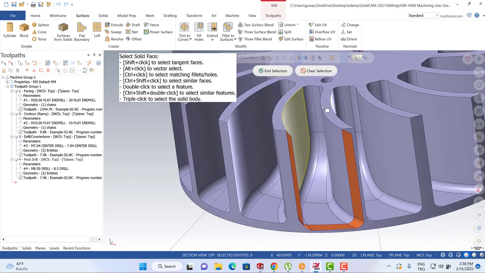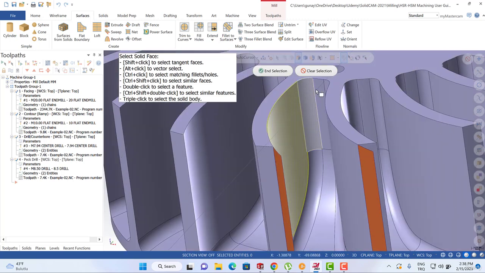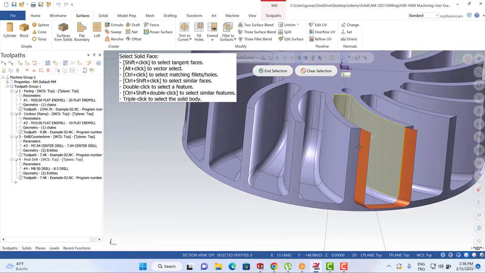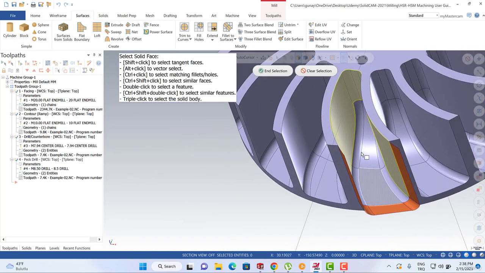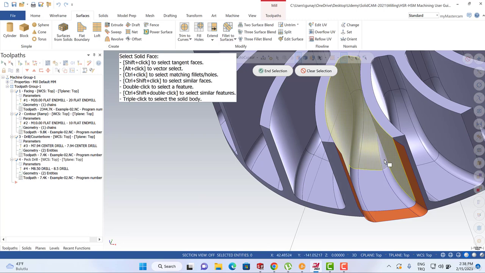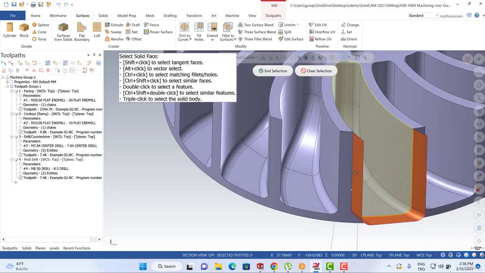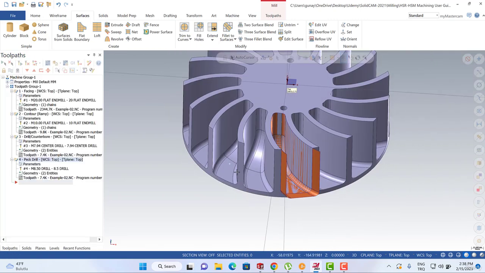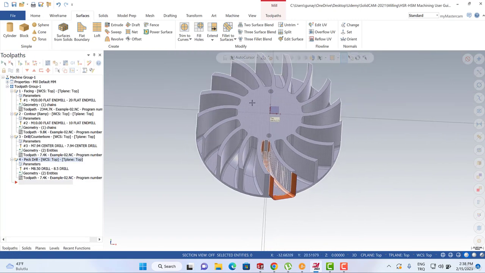We can select this face, this face, this face, this one, and this one. We can also select all of them, and then hit the enter button, and then you're going to see that all the faces are created.